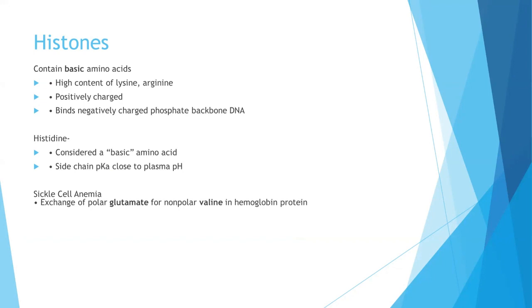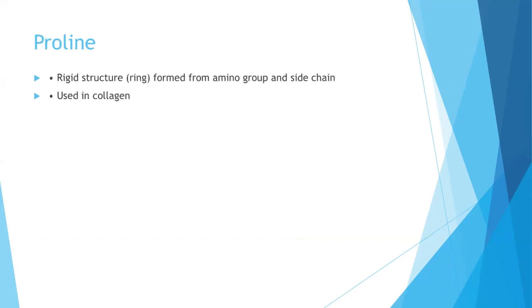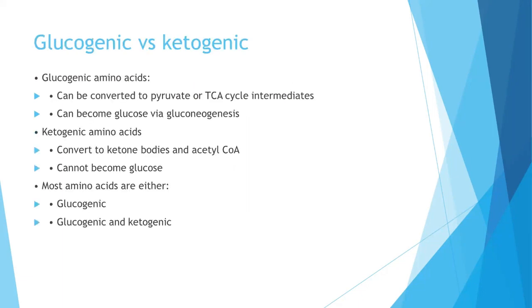Histidine is also considered a basic amino acid. They have a side chain close to the plasma pH. In case of sickle cell anemia, there is exchange of polar glutamate for non-polar valine in the hemoglobin protein. Now, this line is also very, very important, very frequently asked in the examination. Proline is a rigid structure or ring formed from amino group and side chain, and they are used in collagen.